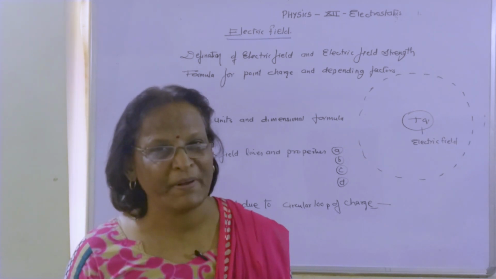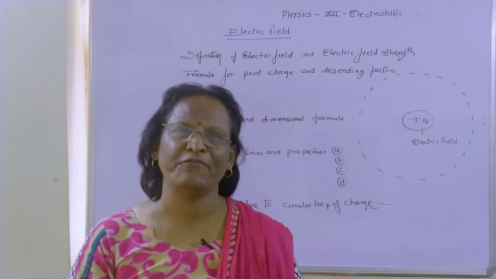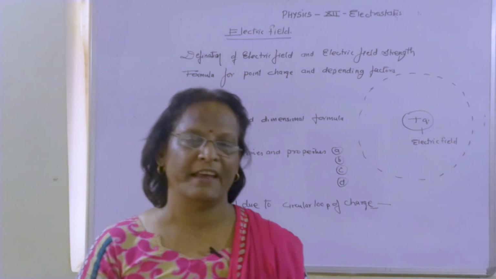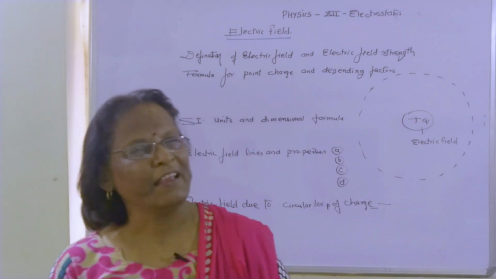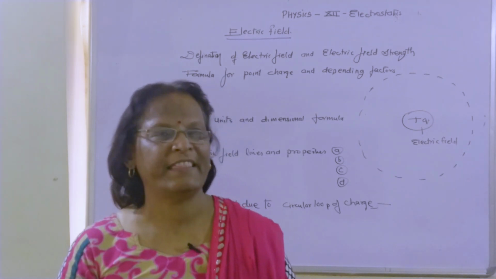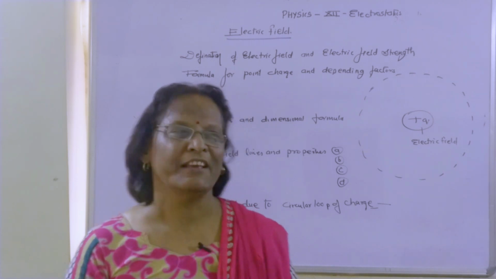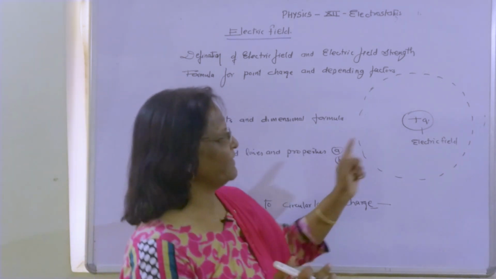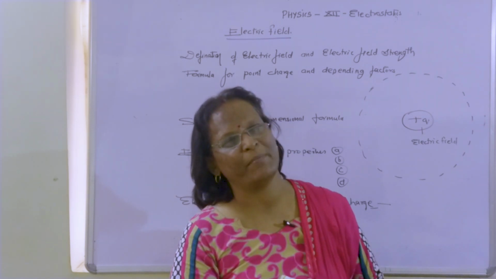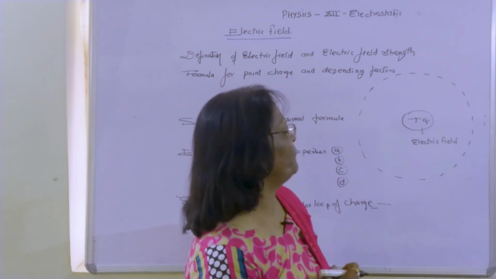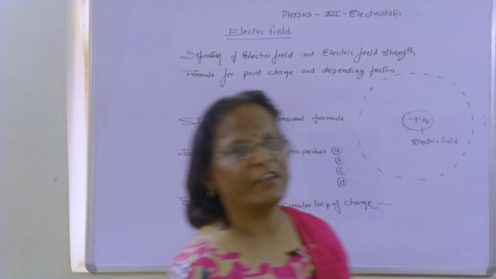What attraction or repulsion? Force of attraction and repulsion. In that area, if any other charge enters, either it will be repelled or it will be attracted. But I have told you every time there is a limit for everything. So the space around the charge will have a limited region where its influence can be experienced, and that region in which it is experienced is called the electric field.